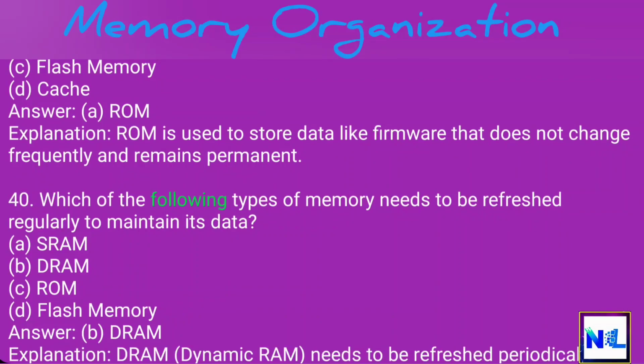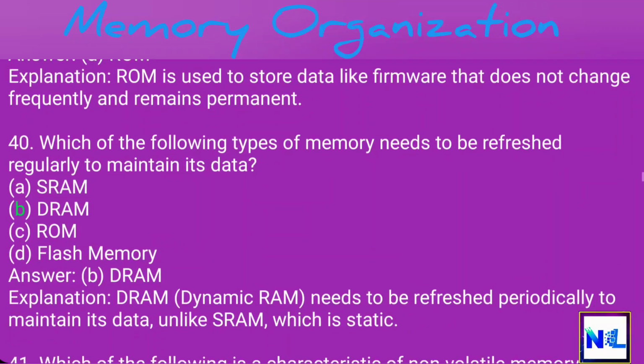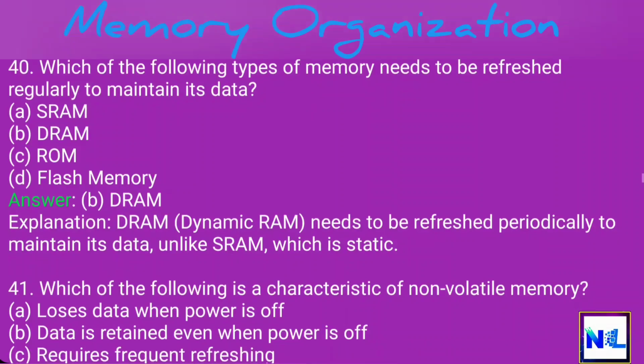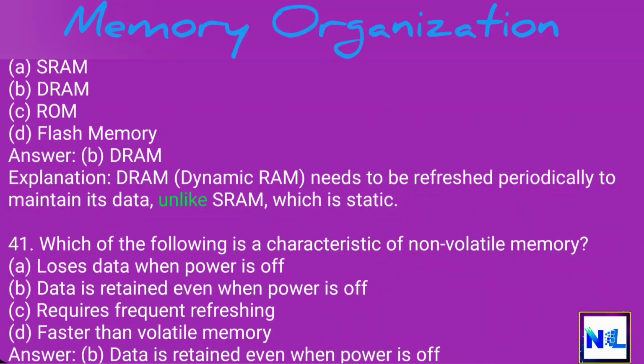40. Which of the following types of memory needs to be refreshed regularly to maintain its data? A. SRAM. B. DRAM. C. ROM. D. Flash memory. Answer: B. DRAM. Explanation: DRAM, dynamic RAM, needs to be refreshed periodically to maintain its data, unlike SRAM, which is static.